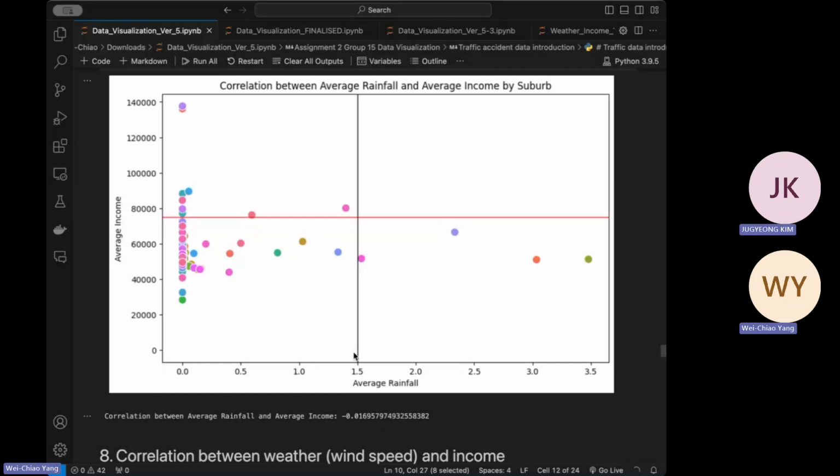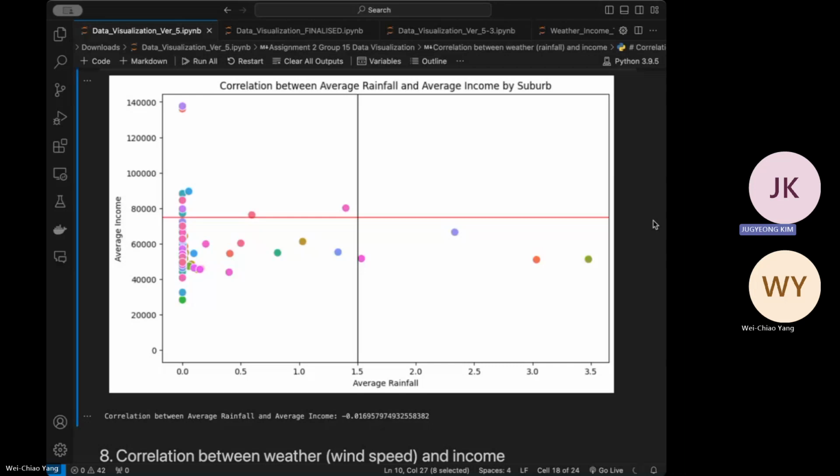Okay, first off, I want to start with the correlation between average rainfall and average income by suburb. The hypothesis was that suburbs could have higher income that have lower rainfalls. So which means that richer people live in a better place with better weather conditions. But according to the data set, as you can see, the correlation is minus 0.01, which rarely tells you anything.